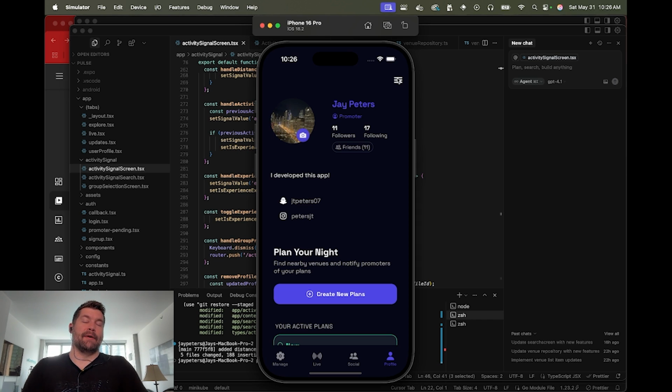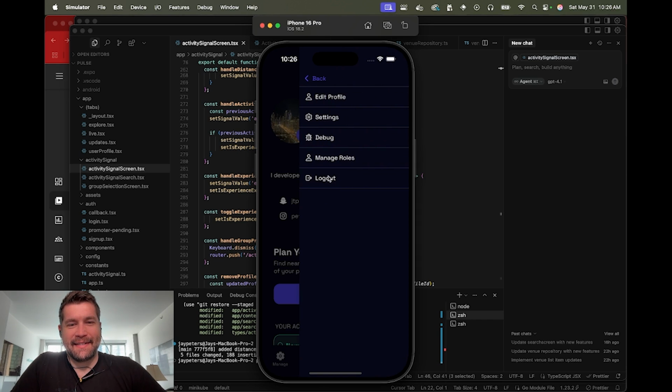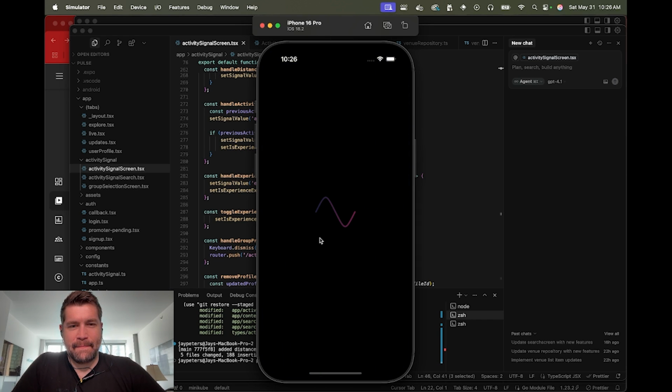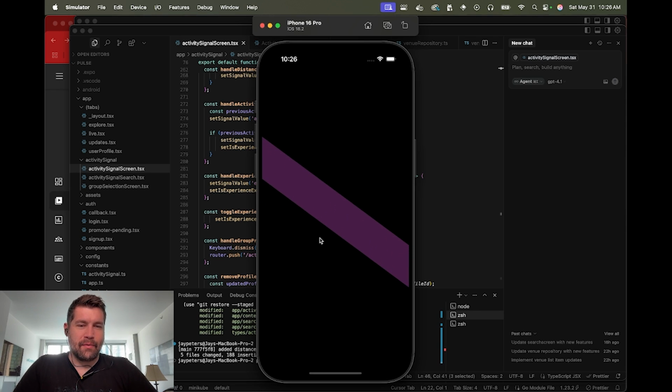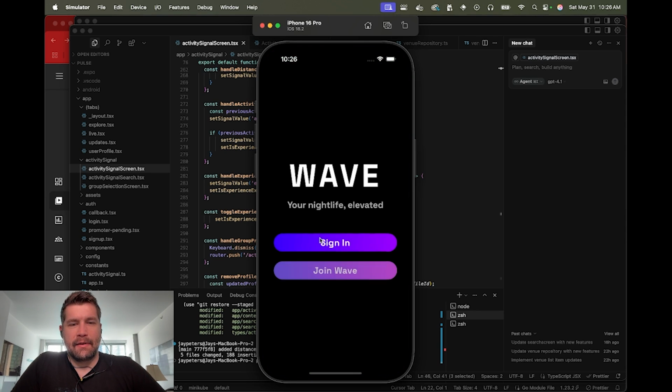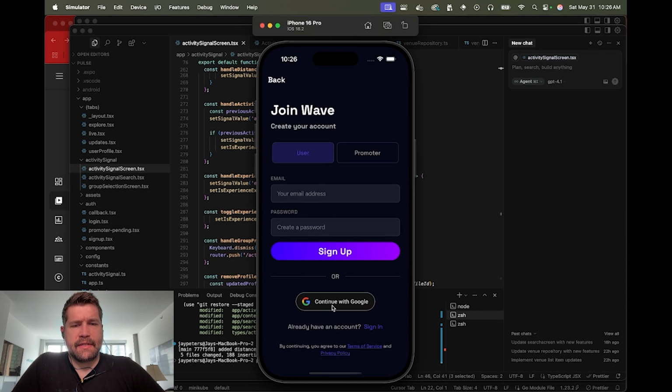But today I'm hopefully going to be working on, and this is when you log into the Wave app when it first starts, Wave Nightlife. Right now we have continue with Google. Apparently there's also a process required for the App Store. There's only a few conditions where you don't need Apple sign-in, but since we're offering Google sign-in, I also need to offer Apple sign-in. So I will be working on that today.